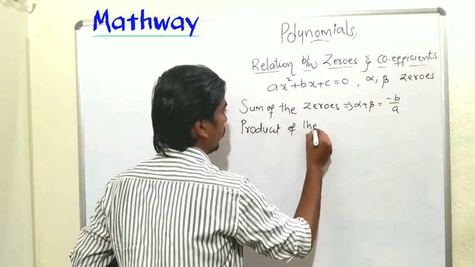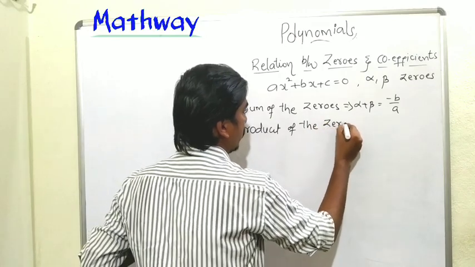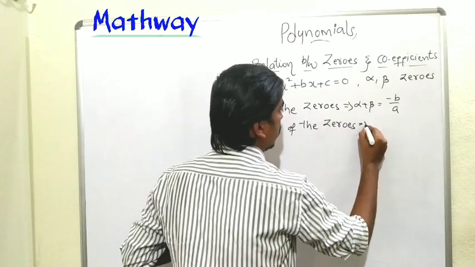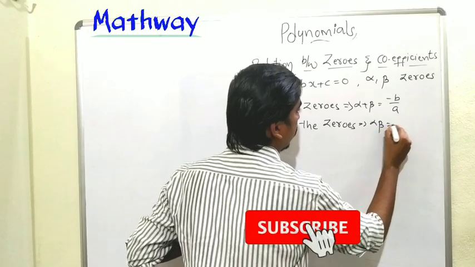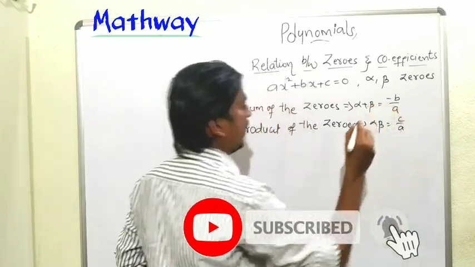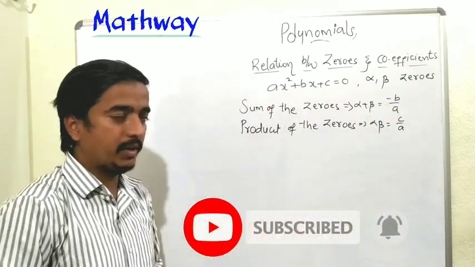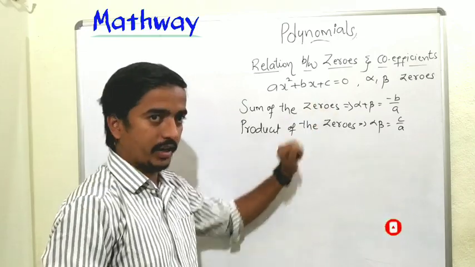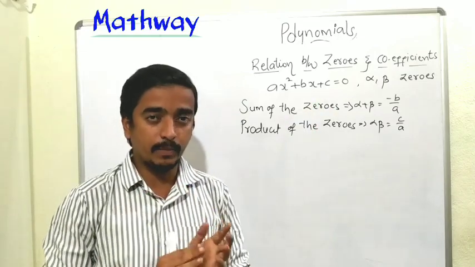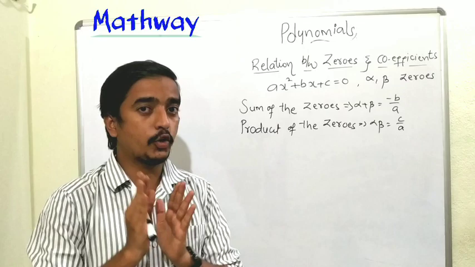Product of the zeros, alpha into beta, is equal to c by a. So the product of the zeros is c by a. This is for quadratic. Next, see the relation between the zeros and coefficients for the cubic polynomial.